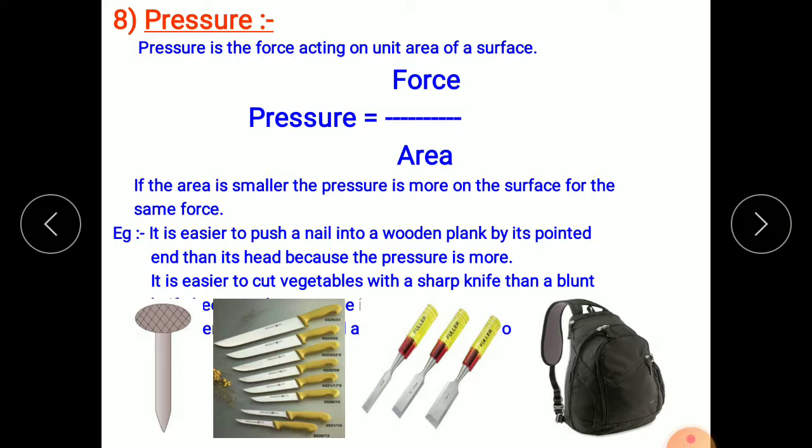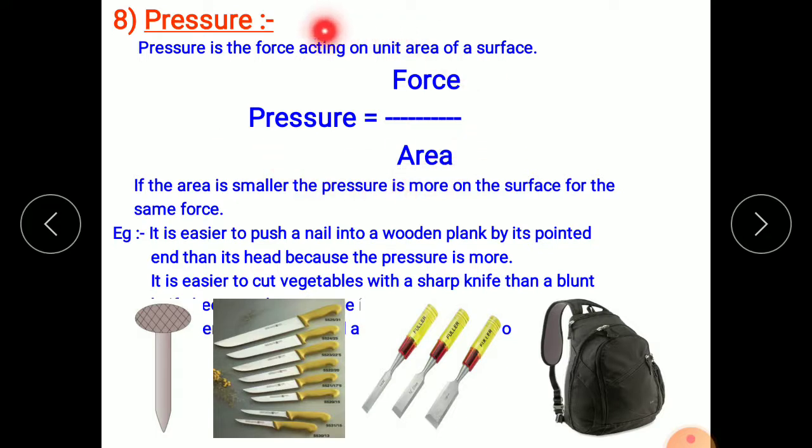So let's see what the pressure is. So how can we define pressure? Pressure is the force acting on unit area of a surface. How much force is applied on a particular unit area, that is called pressure. Okay, and its mathematical formula is very simple. Pressure is equal to force divided by area.